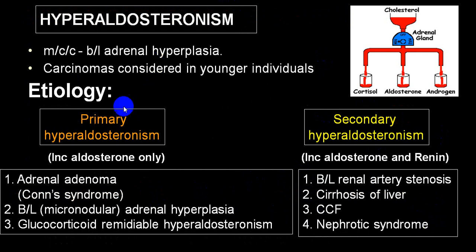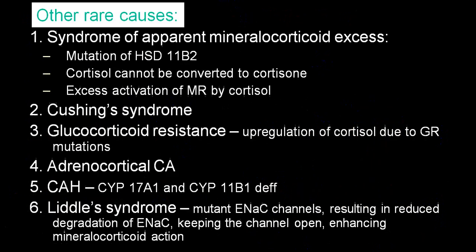So we divide into two big groups, primary and secondary. We have already given in detail all the causes. There are some odd causes which can also have a high level of mineralocorticoids, like mutations where cortisol cannot be converted to cortisone, and they activate mineralocorticoid receptors and produce hyperaldosteronism.